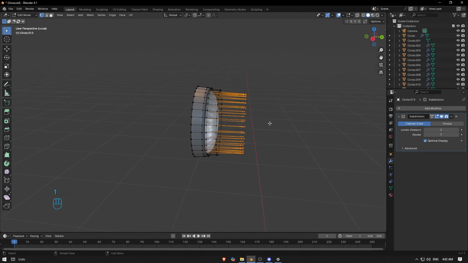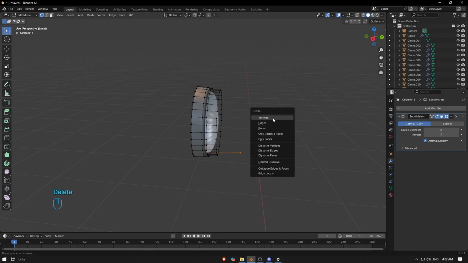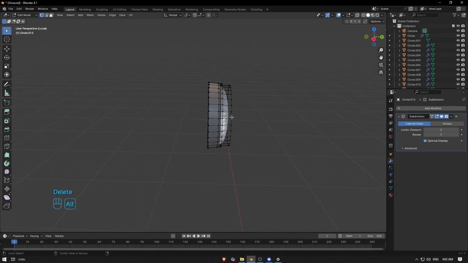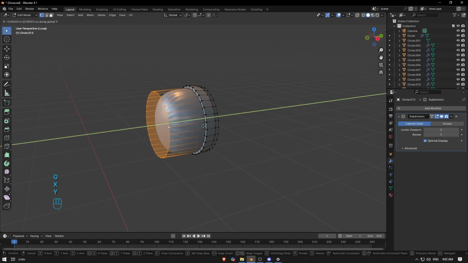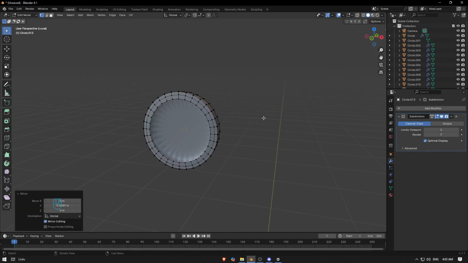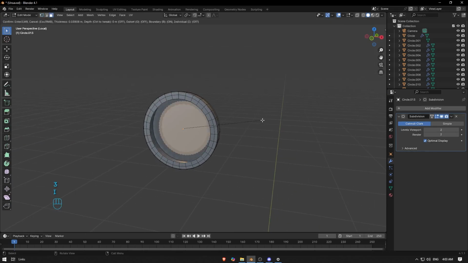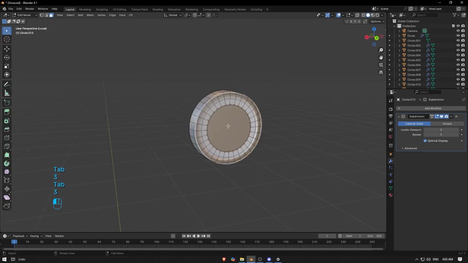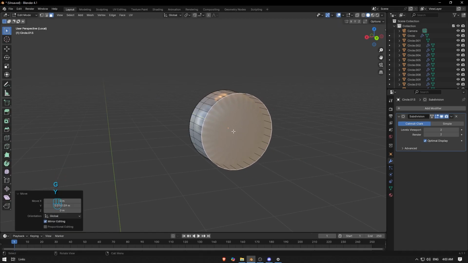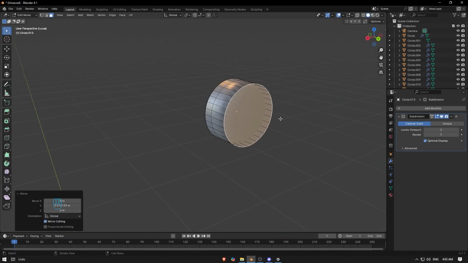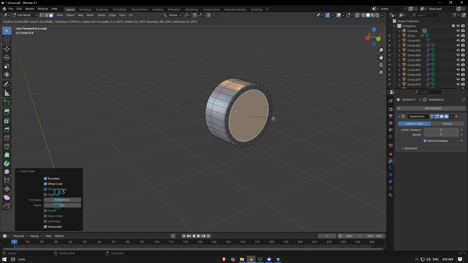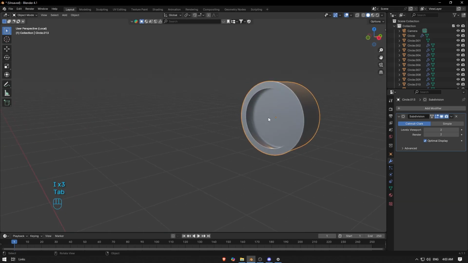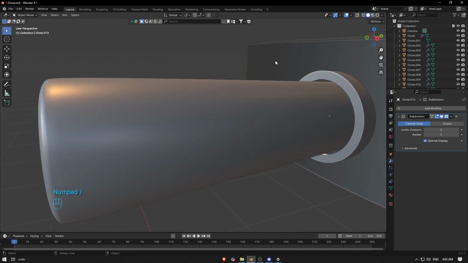Don't need all of this, I'm gonna delete this. And here we go with a clean handle.